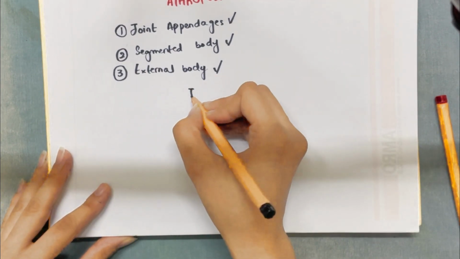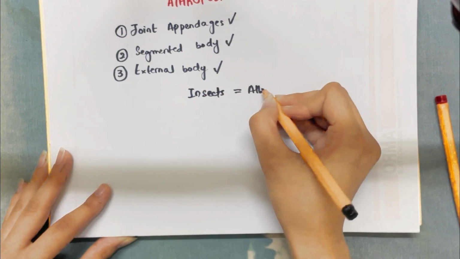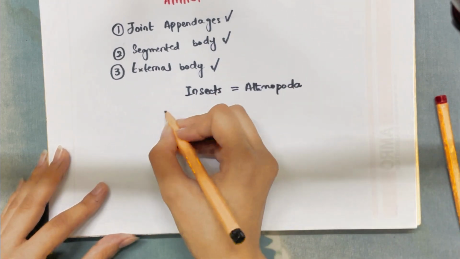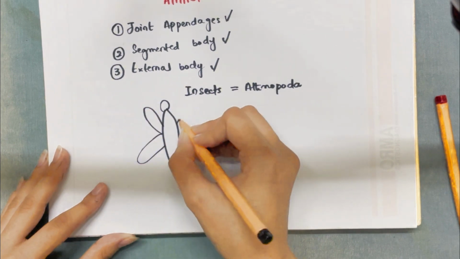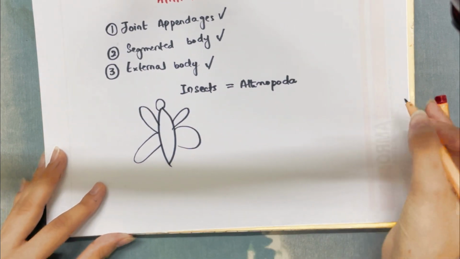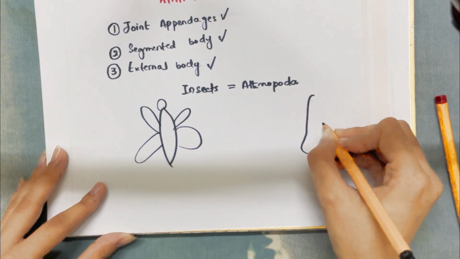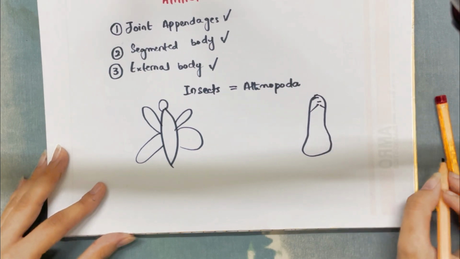Let's discuss how insects are related to the term Arthropoda, or why it is said that insects are relatives of Arthropoda. Let's say, for example, this is an insect. Let's make a butterfly. This is a very weird butterfly, but that's okay. And let's say this is another organism that is an arthropod.